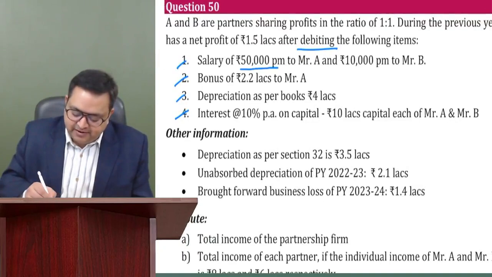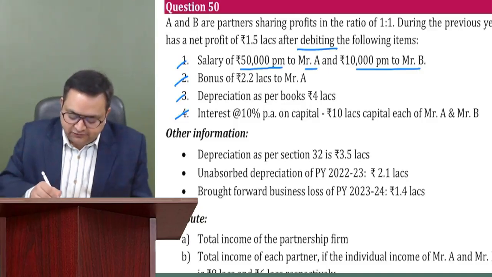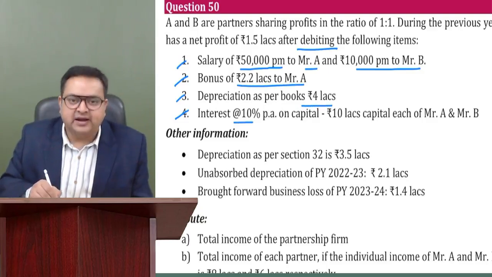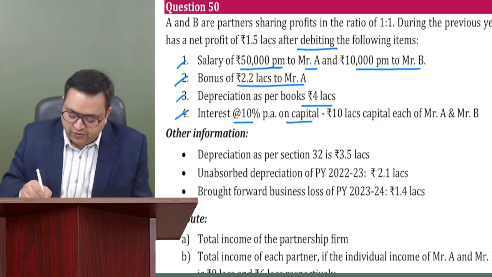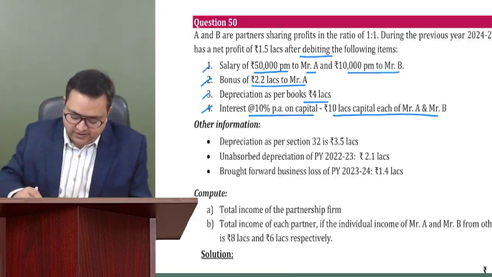Salary of 50,000 per month to A and 10,000 per month to B. It is debited. Bonus of 2.2 lakh to A, it is debited. Depreciation as per books 4 lakh. Interest at a rate of 10% per annum on capital has been debited. How much is the capital? 10 lakh rupees, the capital of Mr. A and Mr. B.